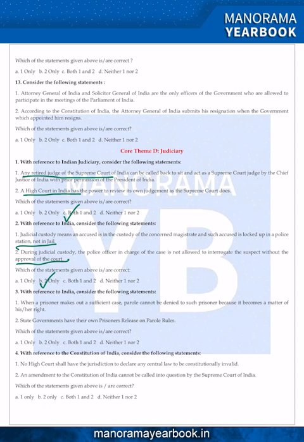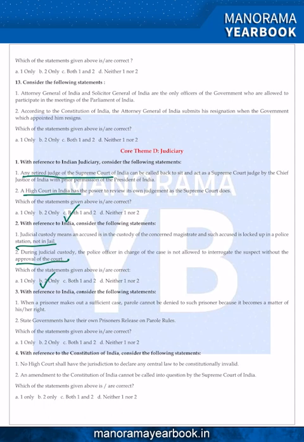Third, with the reference to India, consider the following statements. When a prisoner makes out a sufficient case, parole cannot be denied to such prisoner because it becomes a matter of his right. Second statement, the state governments have their own Prisoners Release on Parole rules.